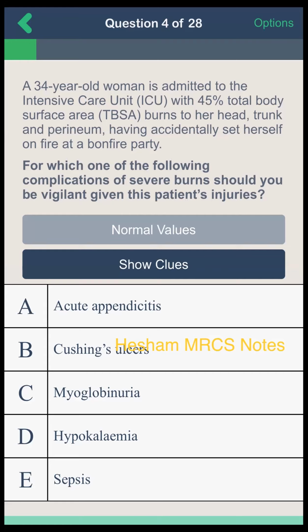What do you think is the most vigilant injury which may affect this patient? The more risky ones are myoglobinuria or sepsis. Myoglobinuria will cause acute renal failure, and this is one organ. Sepsis will cause multi-organ failure, and this is life-threatening. So the most important here is sepsis, not myoglobinuria. Myoglobinuria is just the kidney, but sepsis will cause multi-organ failure syndrome. Okay, the right answer here is sepsis. Okay, another question.